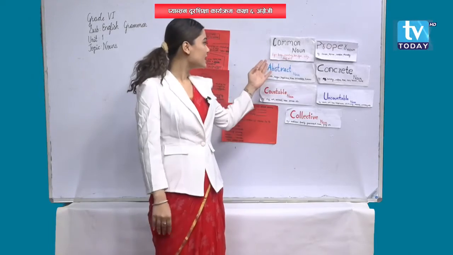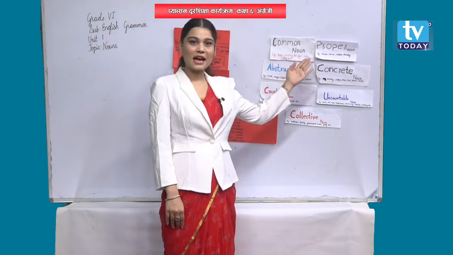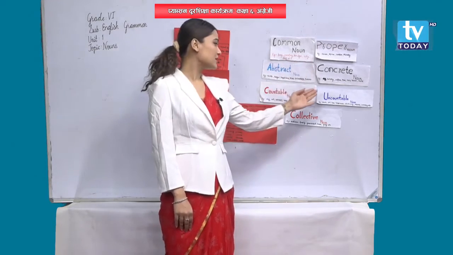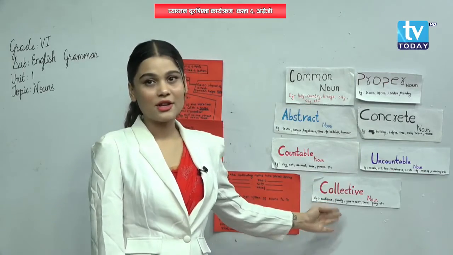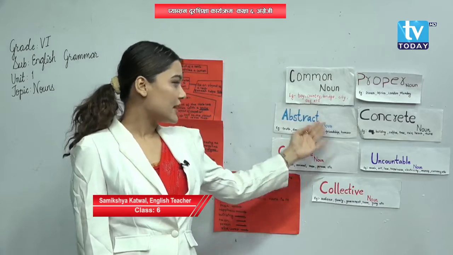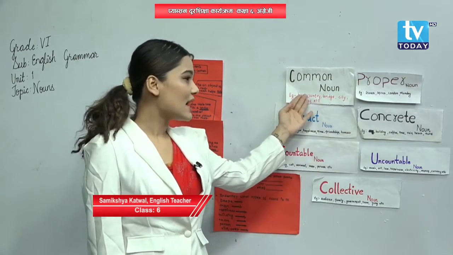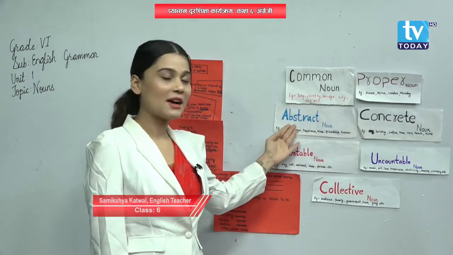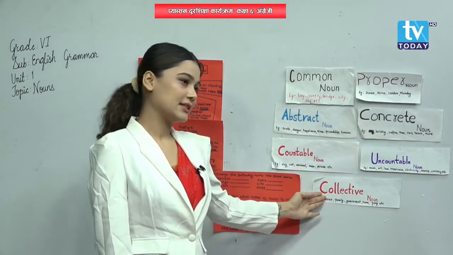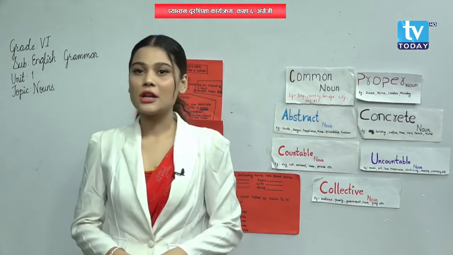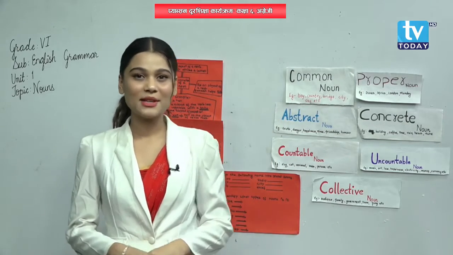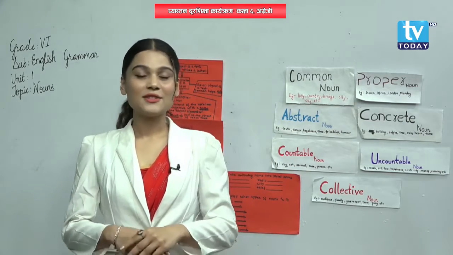You can look over here: common noun, proper noun, abstract noun, concrete noun, countable noun, uncountable noun and collective noun. Understood? How many types of noun are there? There are 7 types of noun. There is one more noun that I haven't written here. That's a surprise for you. What is that? Can you tell me?